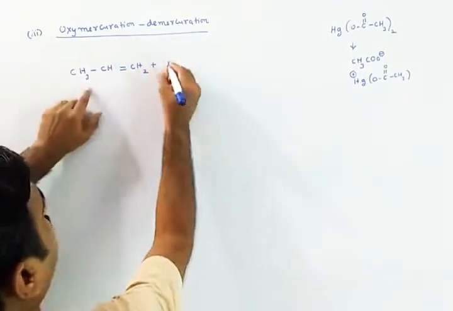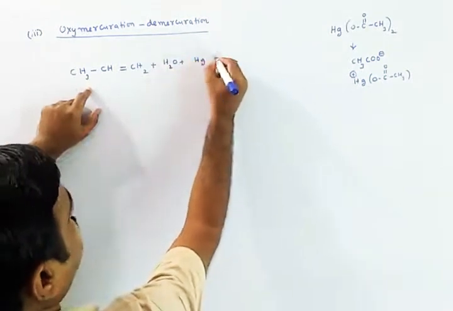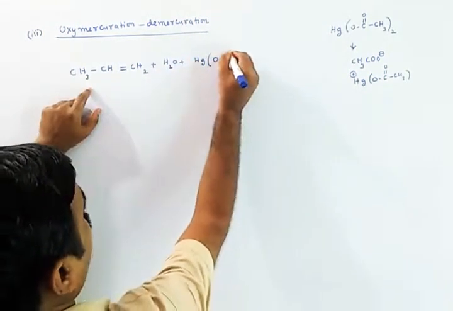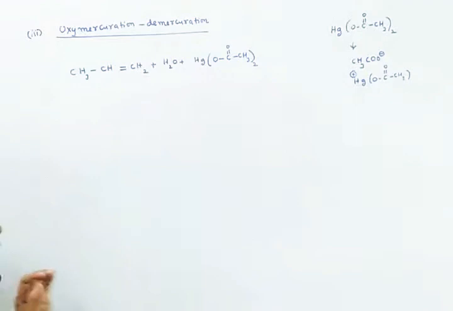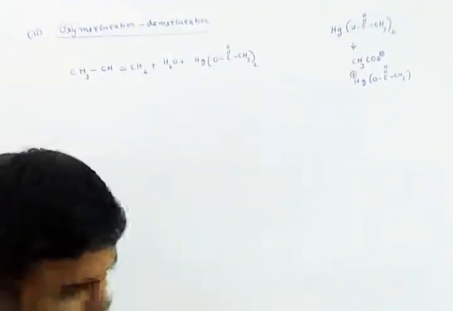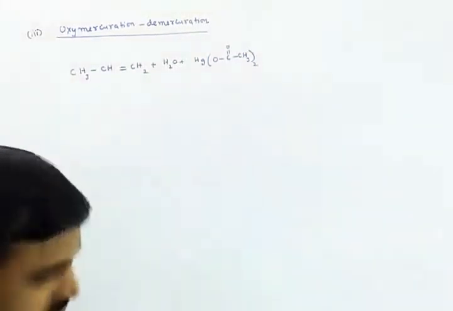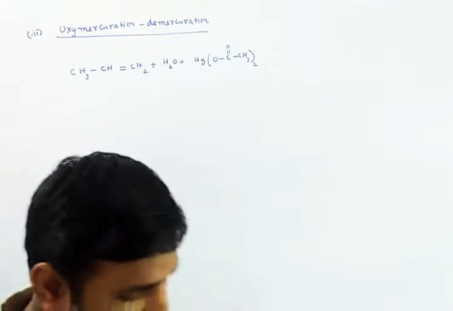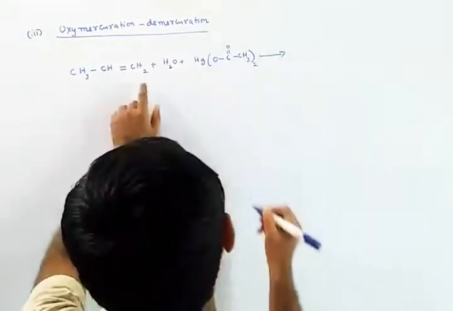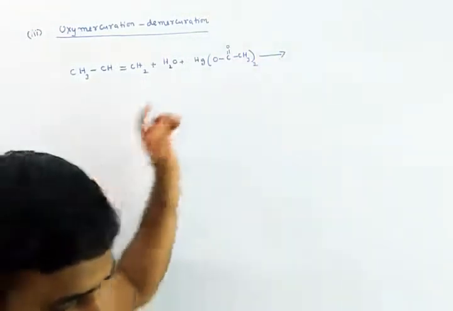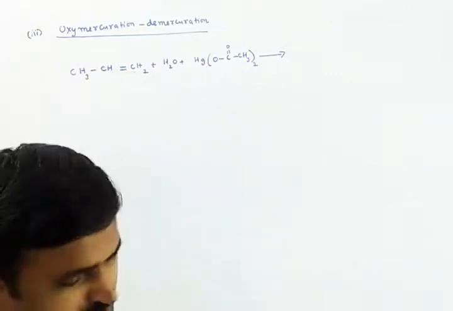So first we will add water and also mercuric acetate, Hg(OCOCH3) twice. Then in this reaction, whatever positively charged mercuric ions are there, the H plus ion from water will definitely add on to this carbon.